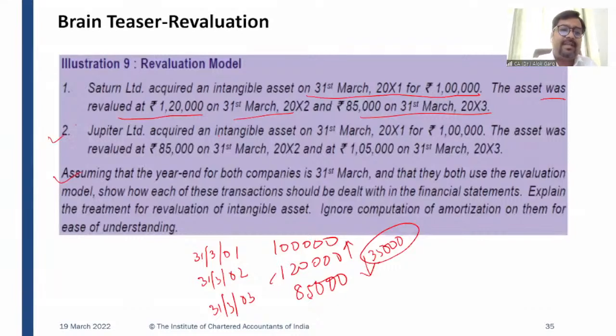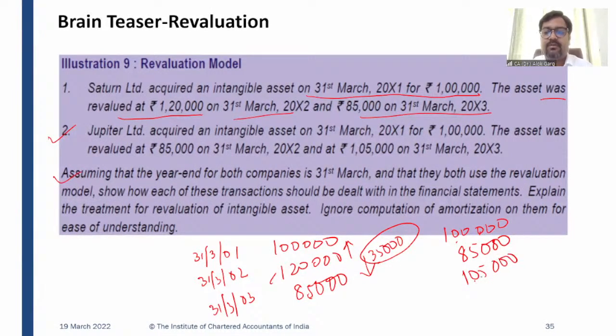Now let's discuss the second point. Jupiter Limited acquired an intangible asset on 31st March 2001 for rupees 1 lakh. On 31st March 2002, it was revalued to 85,000. And on 31st March 2003, it was revalued to 1,05,000. Now, what is the accounting entry on 31st March 2001? Intangible asset account debit to bank account.